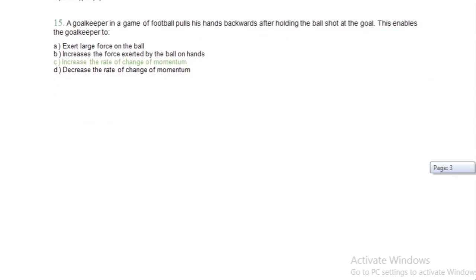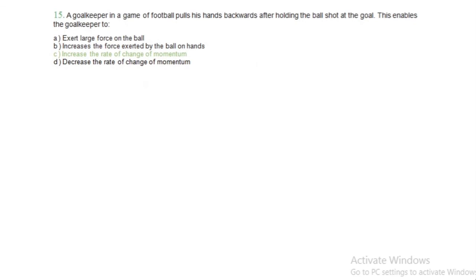Now move to the last question of this part A. A goalkeeper in a game of football pulls his hands backwards after holding the ball shot at the goal. This enables the goalkeeper to do what? It increases the rate of change of momentum. Okay, it increases the rate of change of momentum.